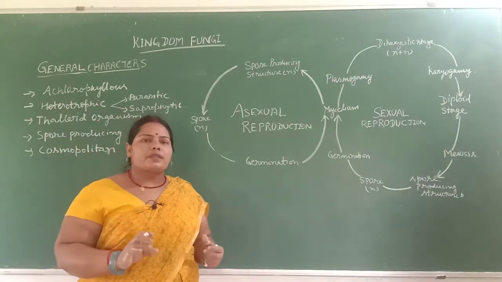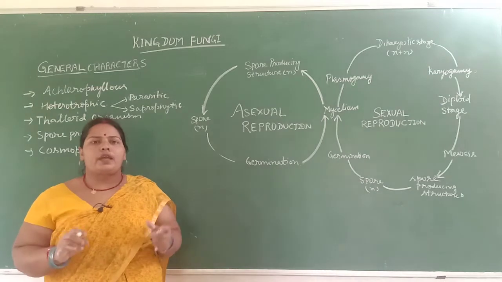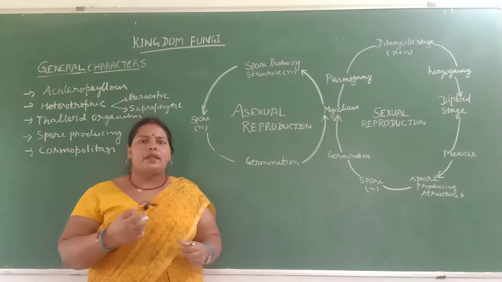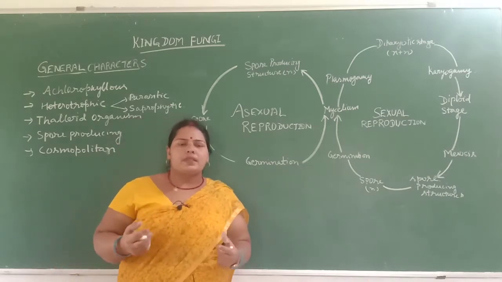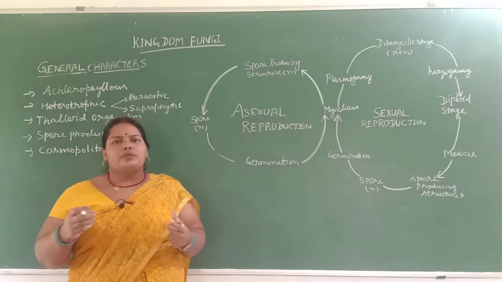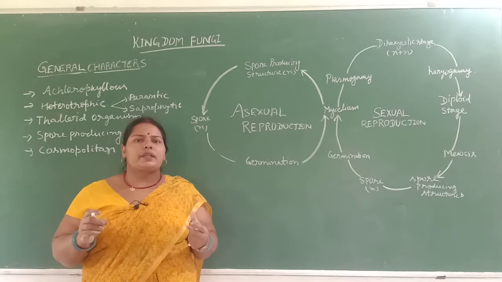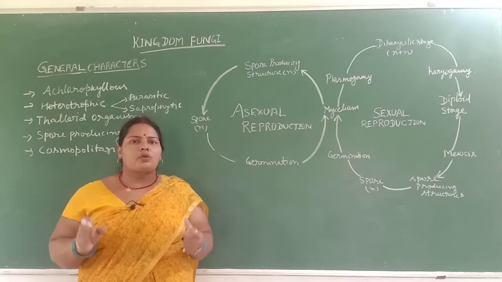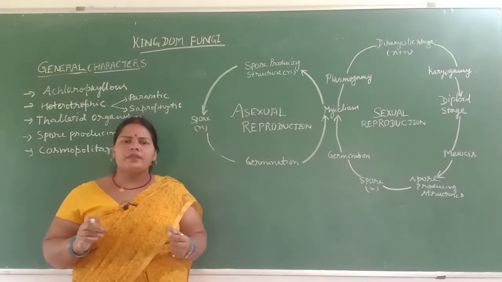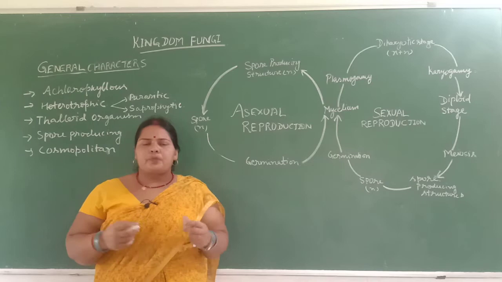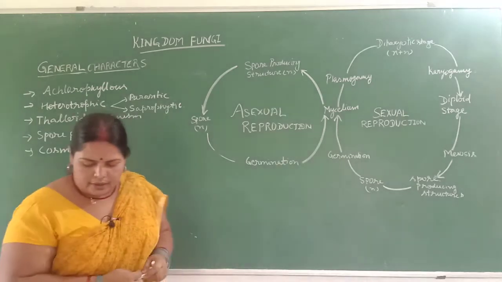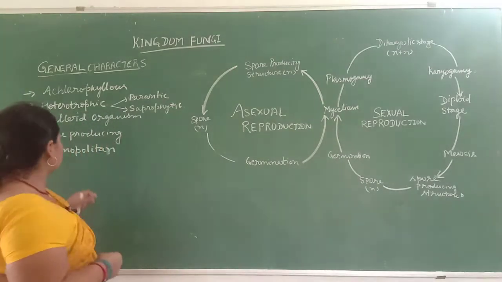So students, again the fungus is cosmopolitan in our environment. It means you can say the fungus is found everywhere, in the sea, in the river, on land, in moist places, in household materials, in the bottles in which you take water. So you can say the fungus is found everywhere moisture is found. After that, they are spore producing organisms with heterotrophic mode of nutrition, and they are abundant in warm and humid conditions.